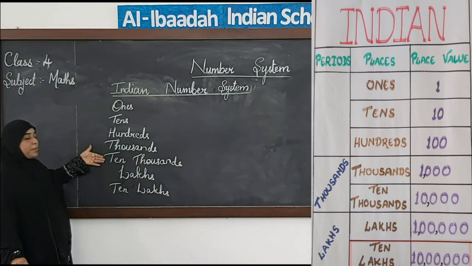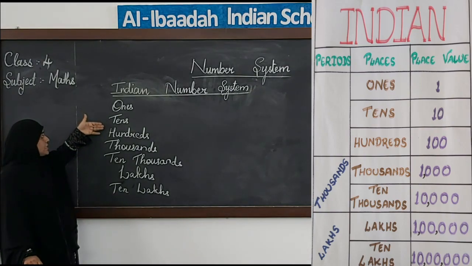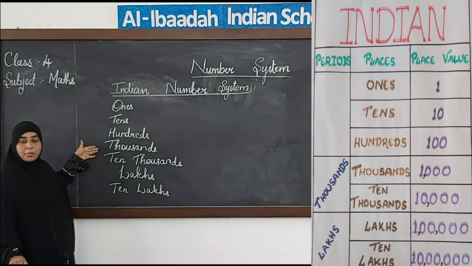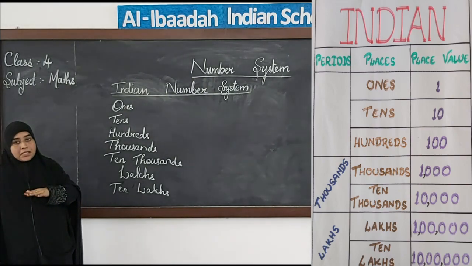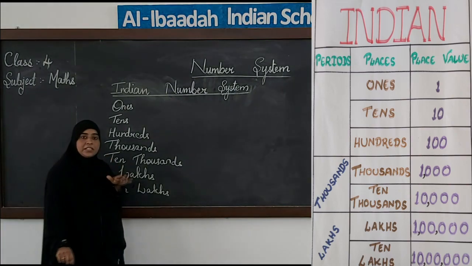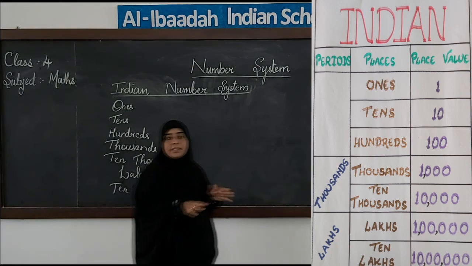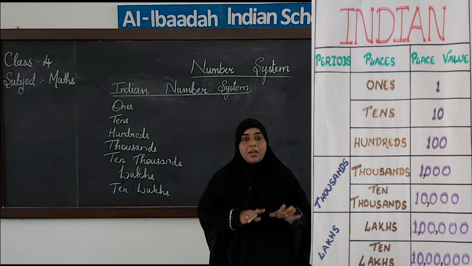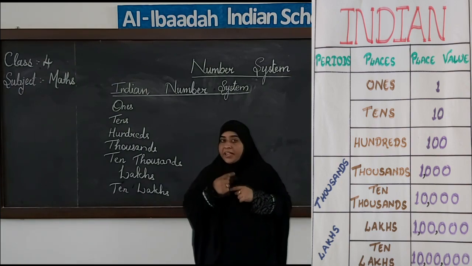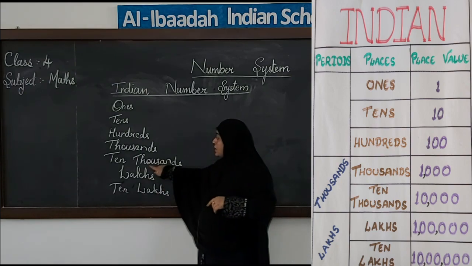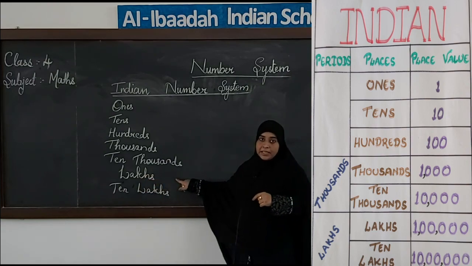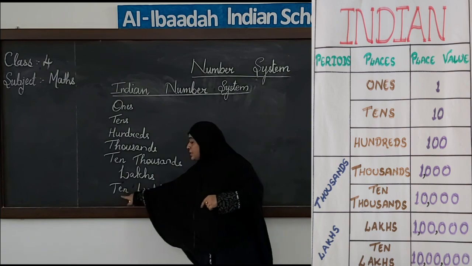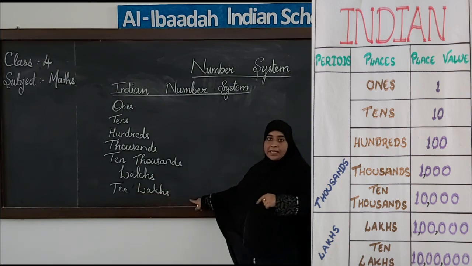The first 5 places, ones, tens, hundreds, thousands and 10,000s, they are same both in Indian and international system. So if you are reading a 5-digit number, you will read it in the same manner, whether you are reading it in Indian system or international system, it will be same. The change will start from the 6th place. In Indian system we have lakhs, and then in 7th place we have 10 lakhs.